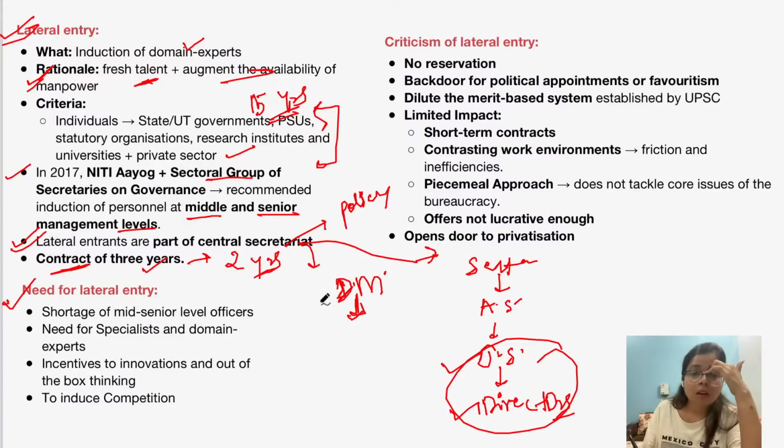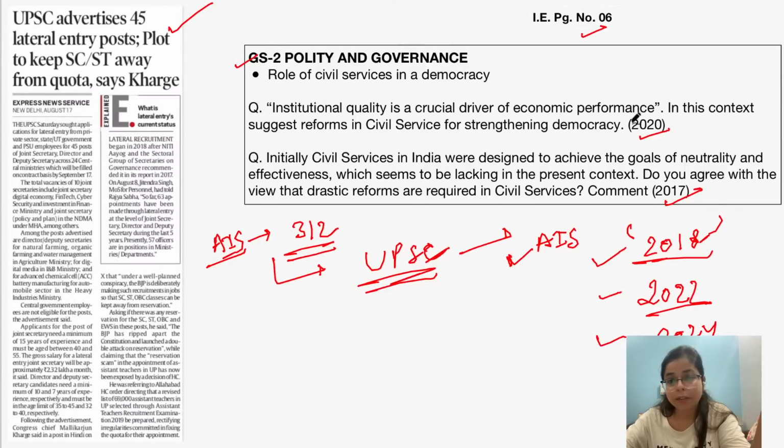Okay. Now, let's see again what is the need for lateral entry in civil services. As we already saw, lateral entry is one kind of civil services reform. So why do we need reforms in civil services? This is what UPSC asked in 2020 also.